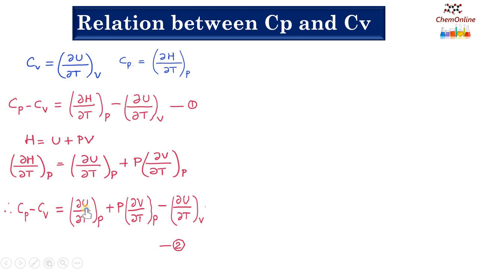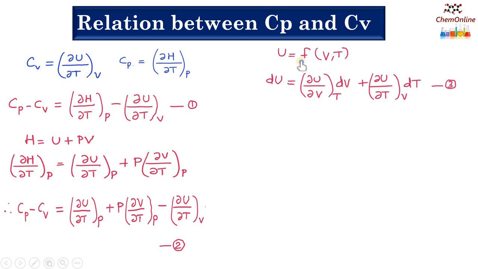Now let's consider the internal energy. Internal energy is a function of variables like pressure, volume, temperature, etc. Here let's consider only two variables. So let U be a function of V and T, where V is the volume, T is the temperature, and U is the internal energy. Since internal energy is a state function, it is an exact differential, and an exact or complete differential can be written as dU equals ∂U/∂V at constant T into dV plus ∂U/∂T at constant V into dT, equation 3.